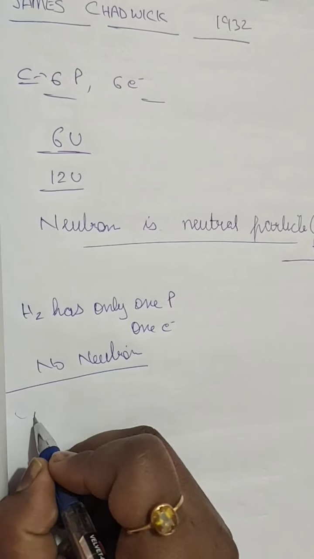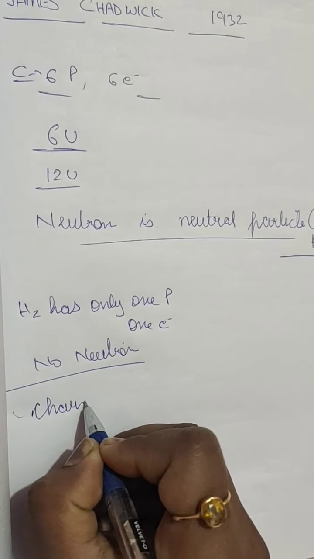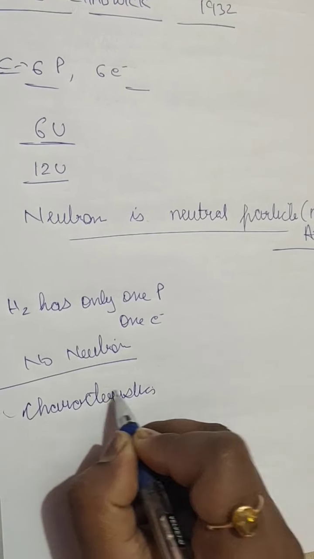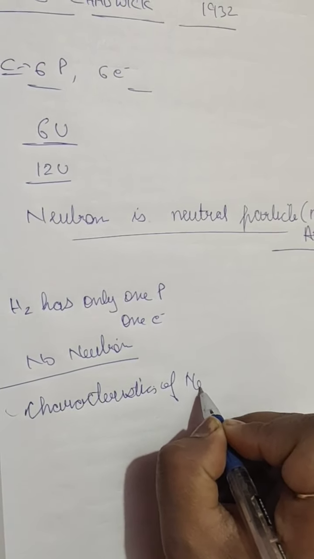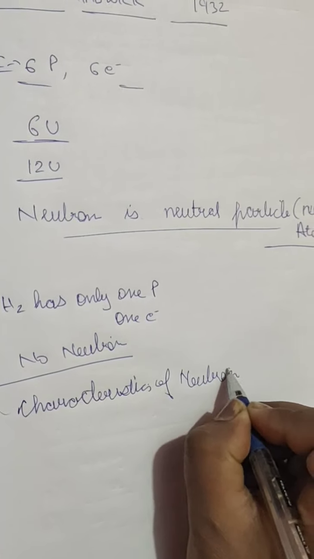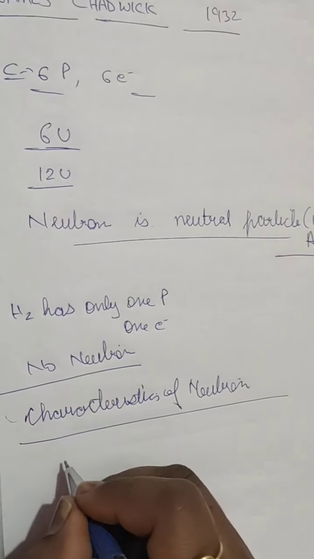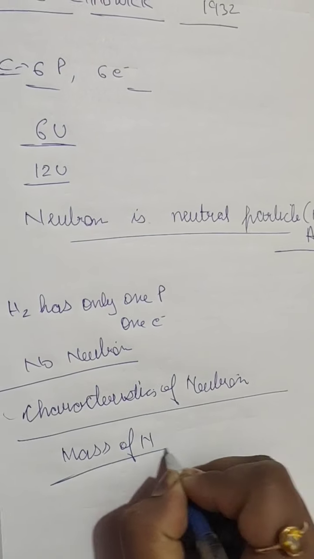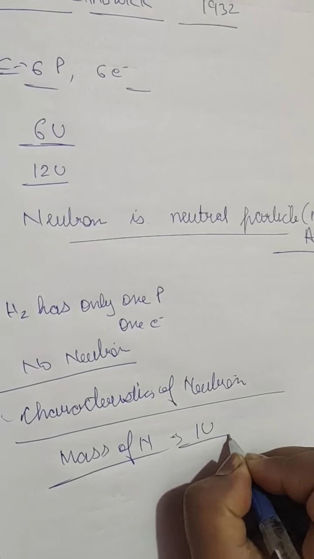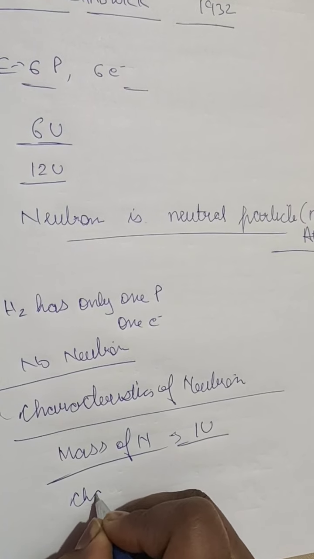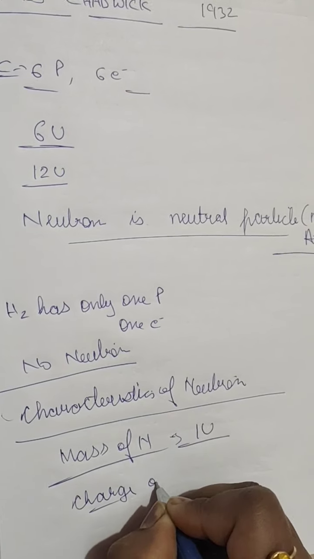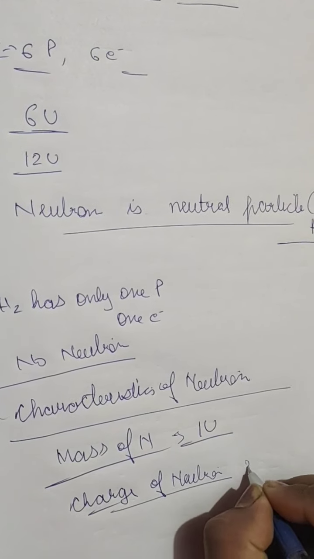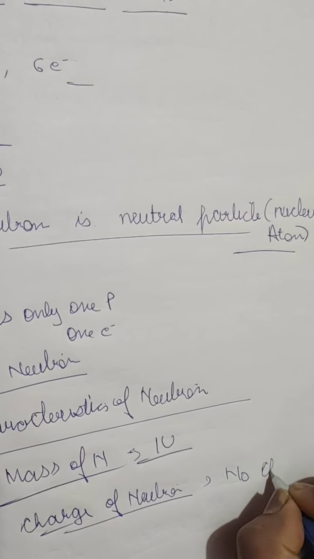The characteristics of neutrons are that a neutron has a mass of 1 U and does not have any charge, so no charge.